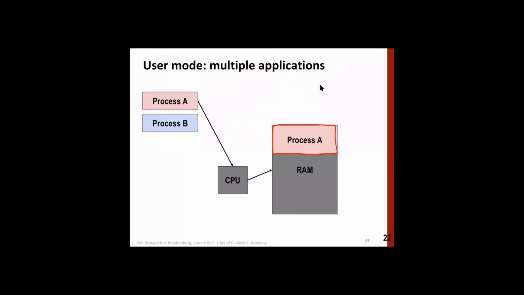Then it context switches to process B, and process B is loaded here. Now, do you think that this should happen?